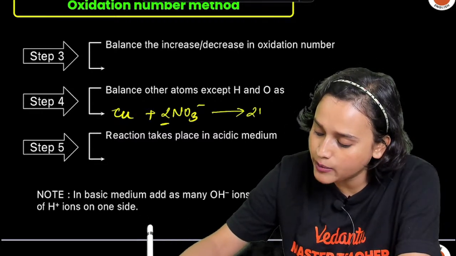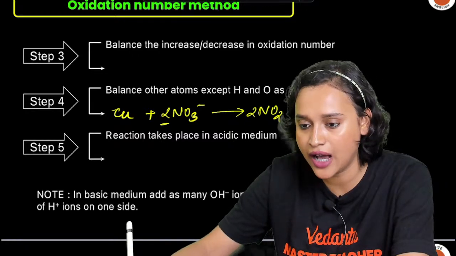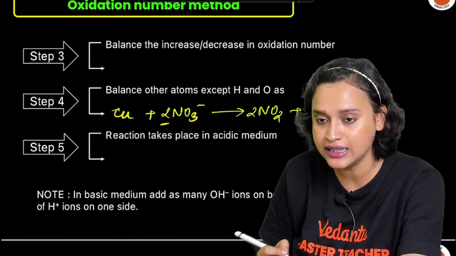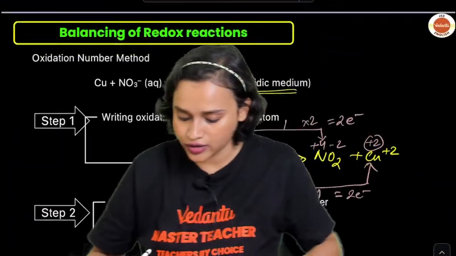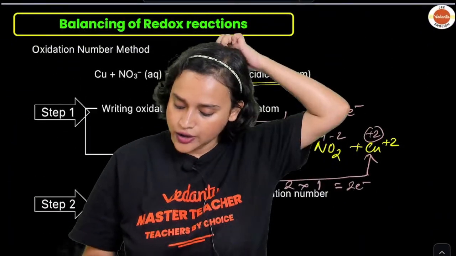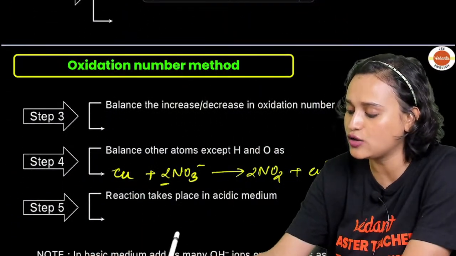This will be forming 2NO2, and you will be having Cu2 plus. But in the reaction, do we also have O2? No O2. But guys, check it out: 2 threes are 6 and 2 twos are 4.